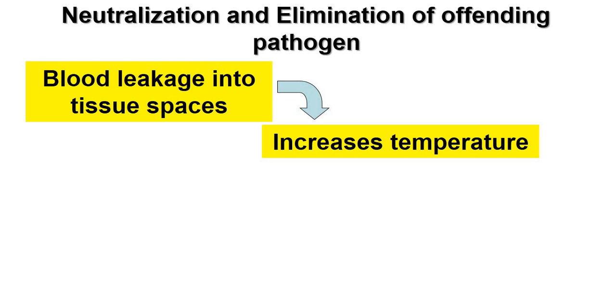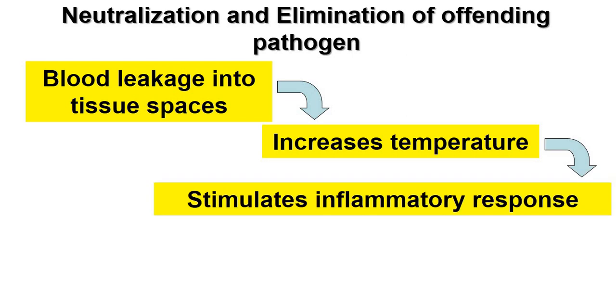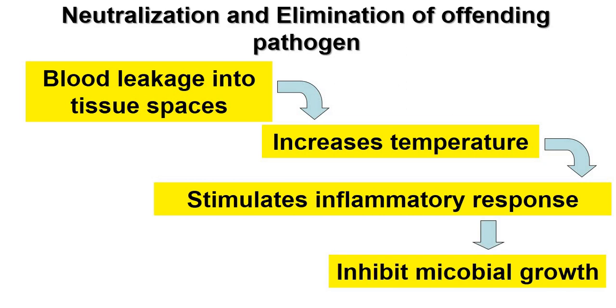This increase in temperature stimulates the inflammatory response, and the inflammatory response is very protective. It inhibits microbial growth. If someone asks you a question, how does increase in body temperature or fever act as microbiostasis, this is your mechanism: blood leaking into tissue, increase in temperature, stimulation of inflammatory response. The inflammatory response will inhibit microbial growth.